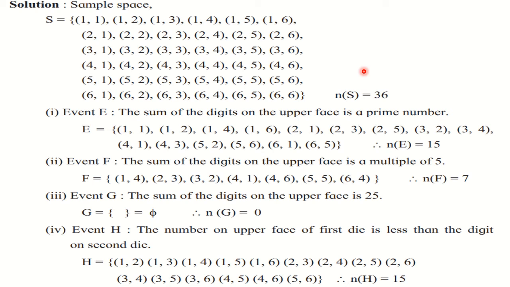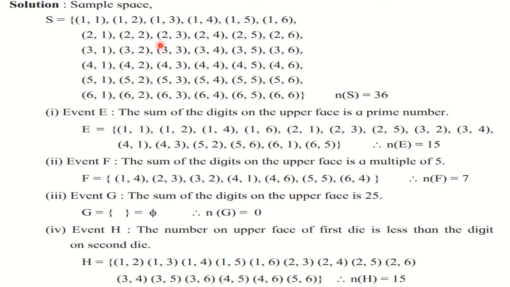Correct? Then after 7, the next prime number is what? 11. After 7, 9 is not a prime. So next prime number is 11. But here see, the highest sum is what? 12.